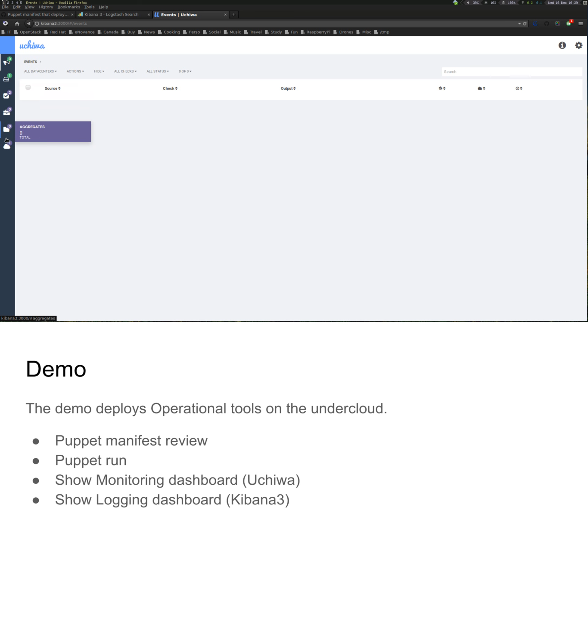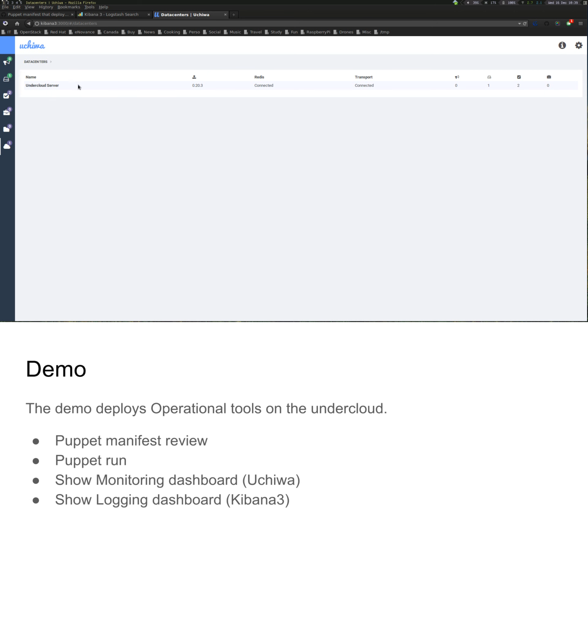So if you look at the data center, we have the undercloud server, which is the name of the Sensu data center that I called in the manifest. We have one client, which is the undercloud right now, like I said.